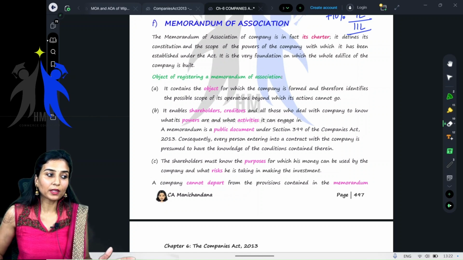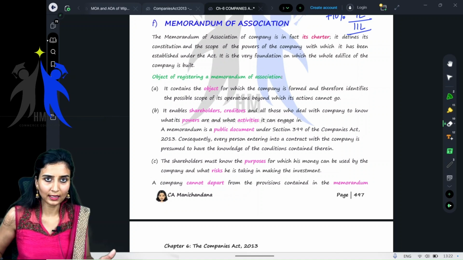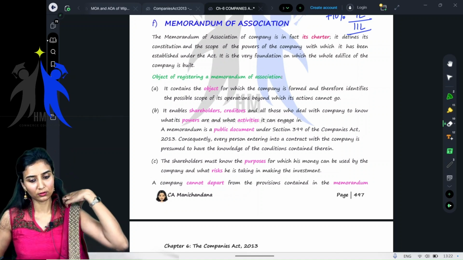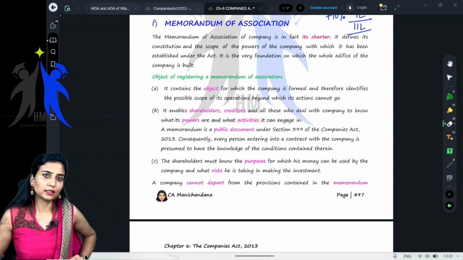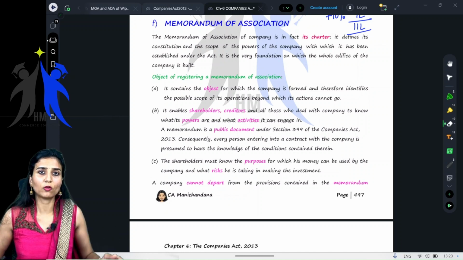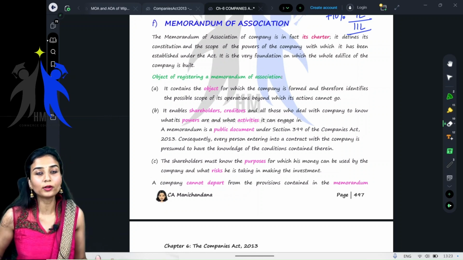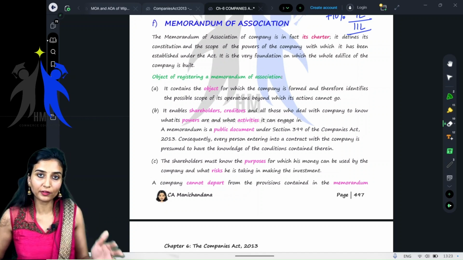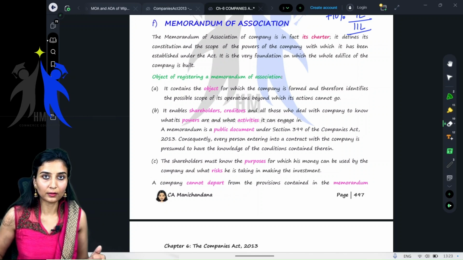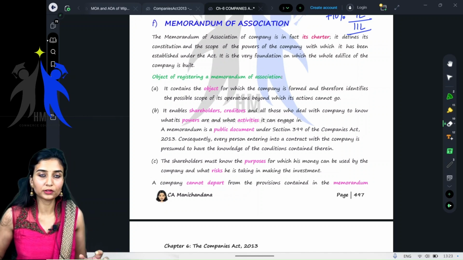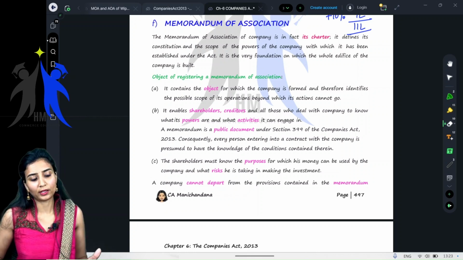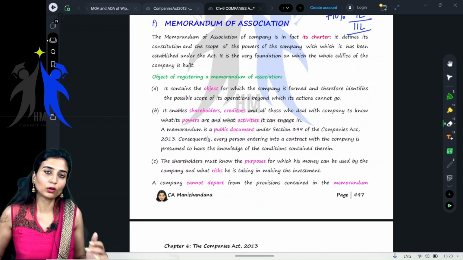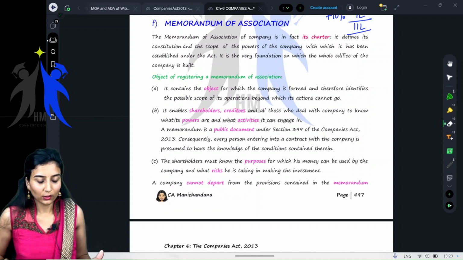See, children, we have been discussing MOA, AOA, all these classes, right? Memorandum of Association, Articles of Association. So what exactly are these documents? Memorandum of Association, what exactly is this document? We are going to read it in detail. It's one of the key documents which we have to file while incorporating a company. So what is there in this MOA? Why is this so important? You will learn it in this topic.